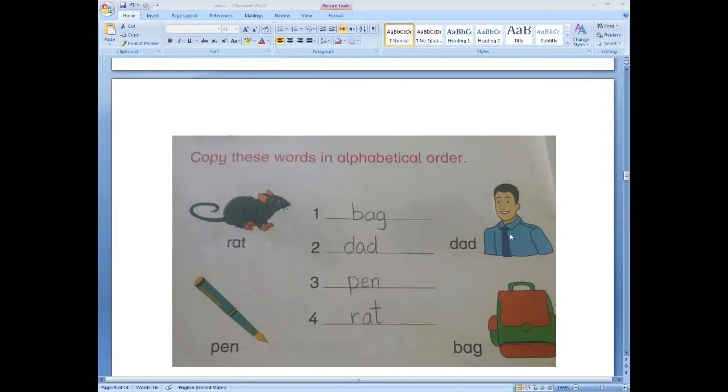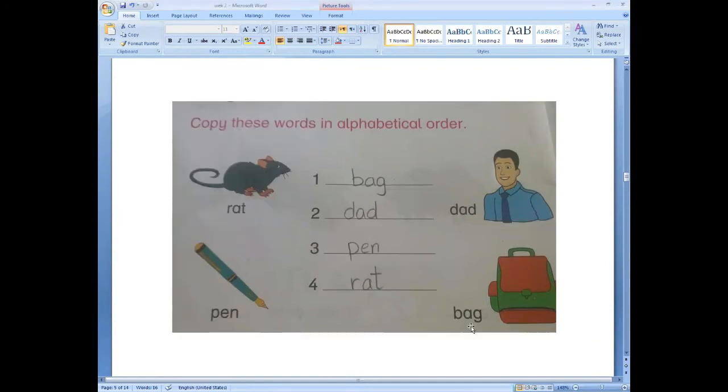Okay. Now come to the fourth picture. What is this? Do you know? Yes, this is a bag. You all have bags. We keep books, copies, and stationery in our bags. Bags can be in multicolors, in many colors. It is made up of leather.